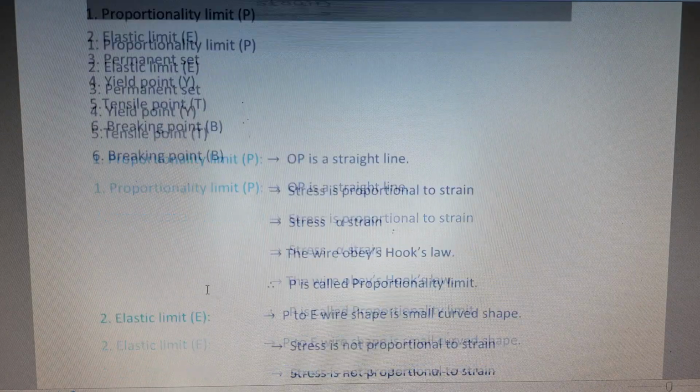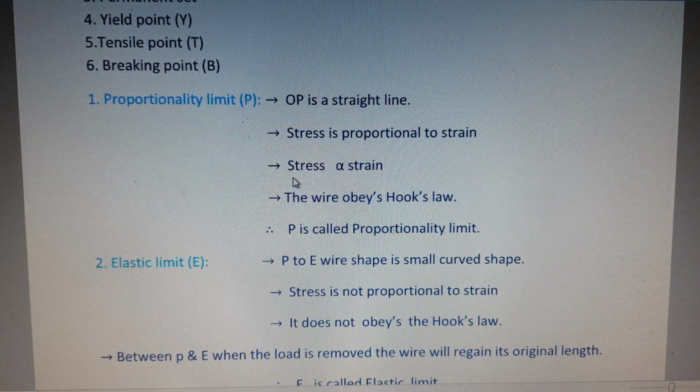When we observe this graph from O to P, OP is a straight line and stress is proportional to strain. So we can write stress is proportional to strain. The wire obeys Hooke's law. So the point P is called the proportionality limit.